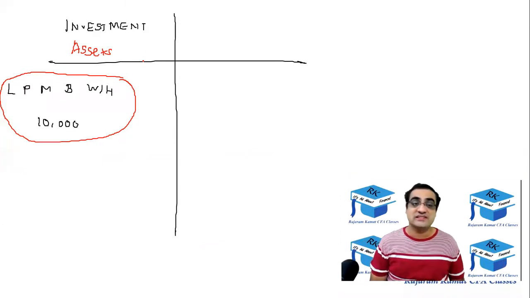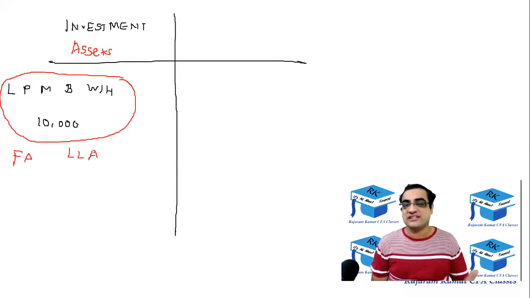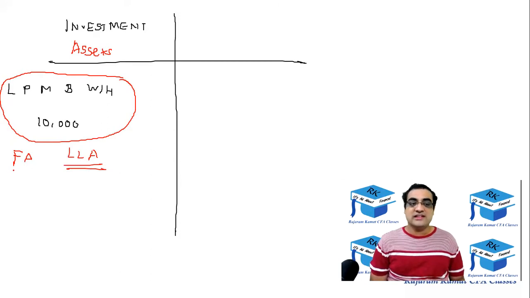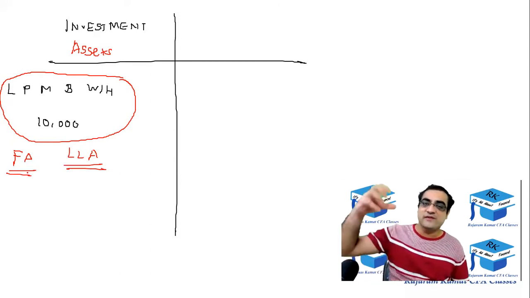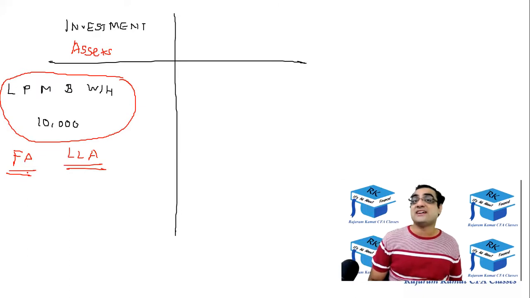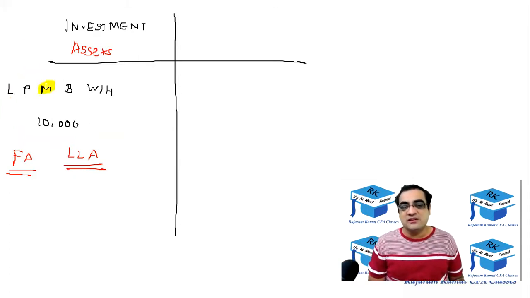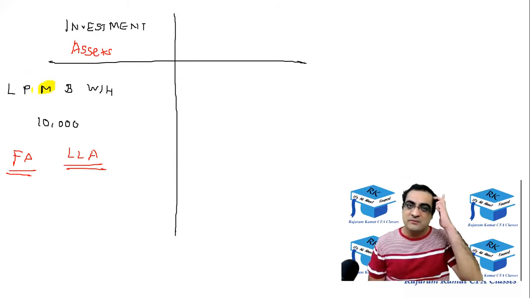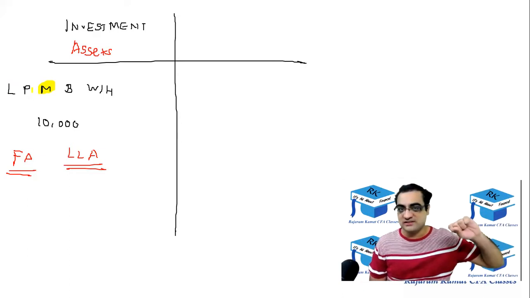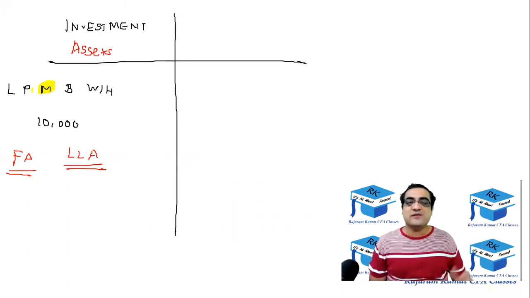And that's the reason they are called fixed assets, FA, or also called LLA, long-lived assets, because they live long. They are called fixed assets because geographically they are fixed at one place. Technically, a machine can be moved, but generally a machine would also be fixed at one place, though it could still be movable. But the other assets, land, plant, building, and warehouse, are fixed, and many machines are also fixed at one place. They can't be moved from that place. So all these are fixed at one place, so they are called fixed assets, and all of them live more than a year, so they are called long-lived assets.